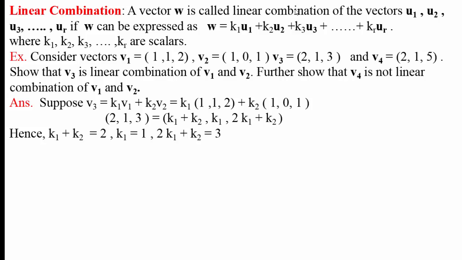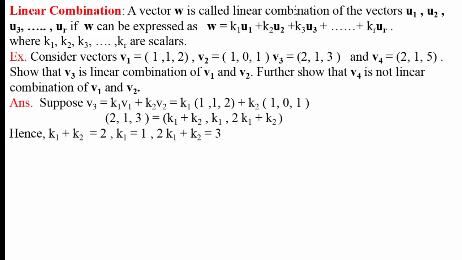Suppose v3 equal to k1 v1 plus k2 v2, as we have to write v3 as a linear combination of v1 and v2. A linear combination of v1 and v2 can be written as k1 into v1 plus k2 into v2. Therefore, we shall write it this way: v3 equal to k1 v1 plus k2 v2. We shall substitute the values of v1 and v2: k1 into (1, 1, 2) plus k2 into vector (1, 0, 1). The vector v3 is nothing but (2, 1, 3).